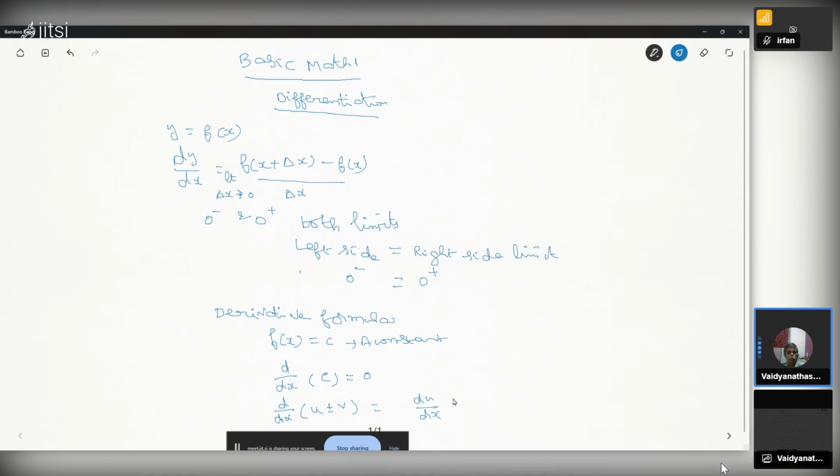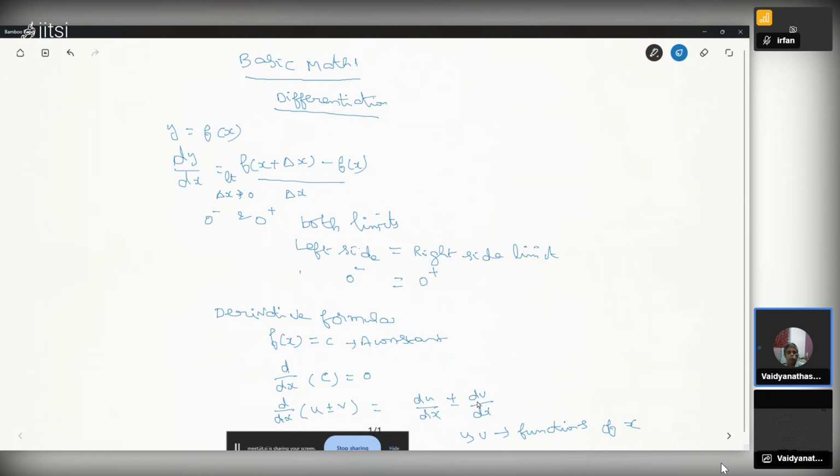du by dx plus or minus dv by dx, where u and v are functions of x. So the sum or difference of two functions is the sum or difference of the derivatives of the functions.